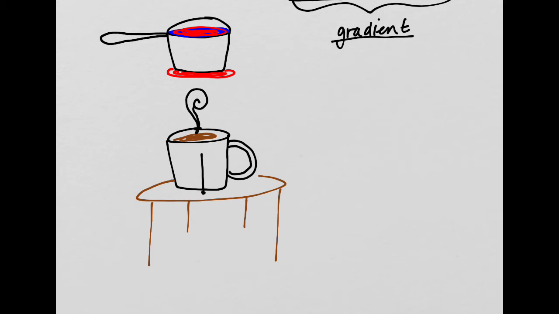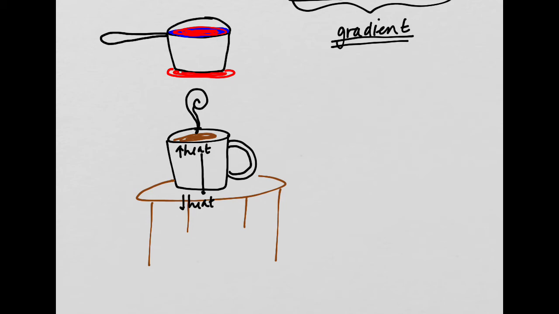It's only going from this area of high heat to this area of low heat. And over time, they'll eventually be the same and they'll equal out and there won't be a gradient anymore. But at the start, this high heat area is transferring heat to the low heat area. This is called a gradient, okay?